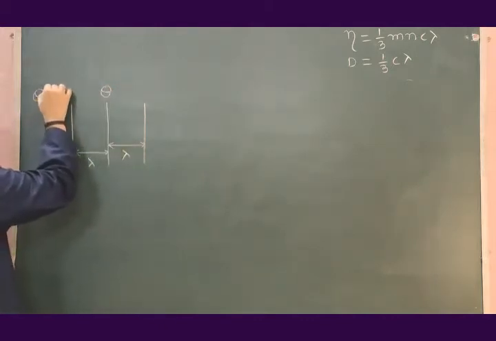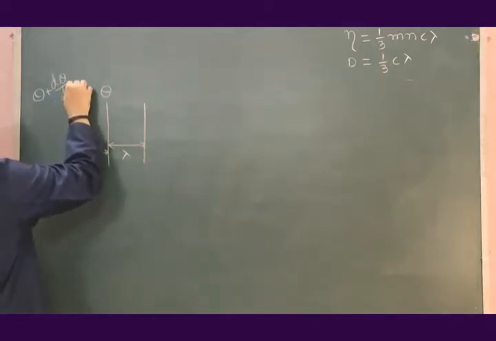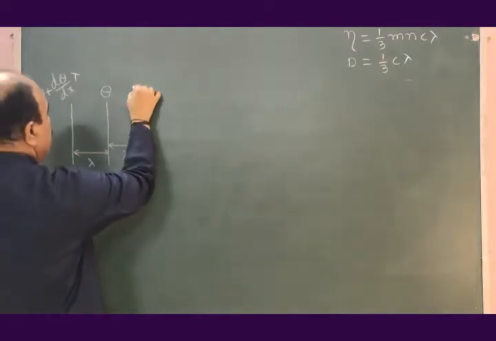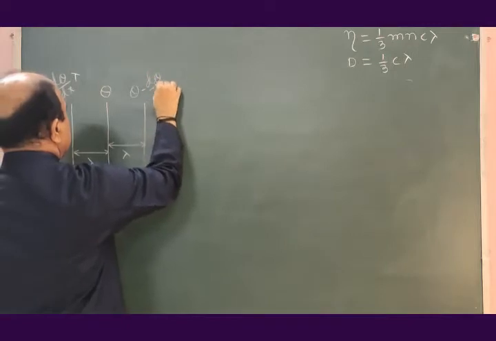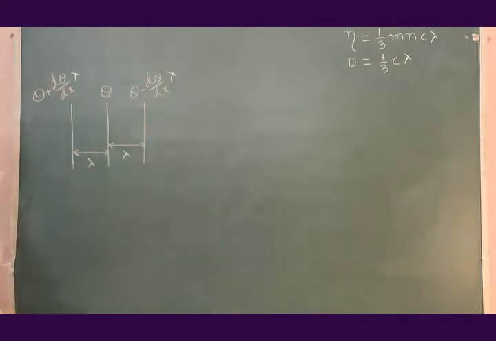Temperature of this region will be theta plus d theta by dx into lambda, as we did earlier for diffusion, for concentration. And temperature of this region will be theta minus d theta by dx into lambda.